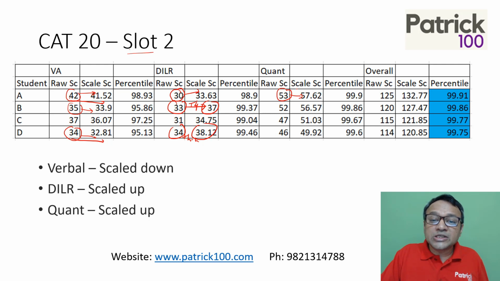53 to 57.62, plus 4.6 marks, and so on. Right? 47 to 51, plus 4 marks. So scaling would be different at different slots as such. Now, some of the scaling was the overall scaling. So 125 was scaled up to 132. 125 came from the addition of 42, 30 and 53. 132.7 came from the addition of the scaled marks.